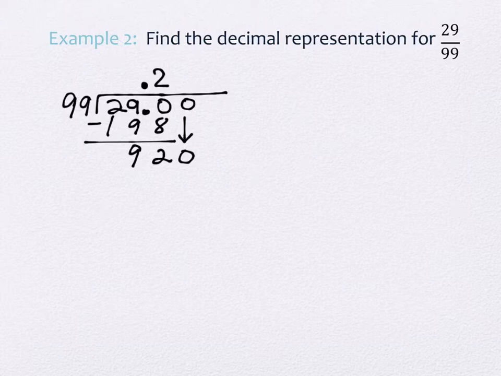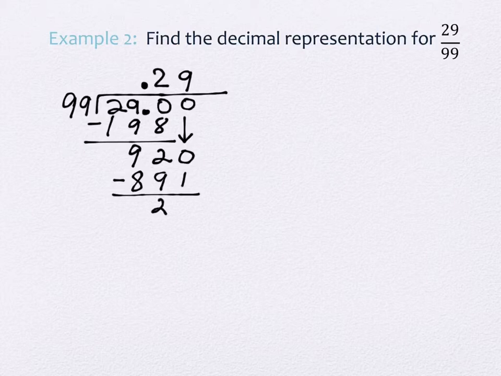It's 9. Yep, it's 9. What is 9 times 99? 891. And what do I get right here if I subtract? 29 initially. 0 would be what I get afterwards and I pull it down.